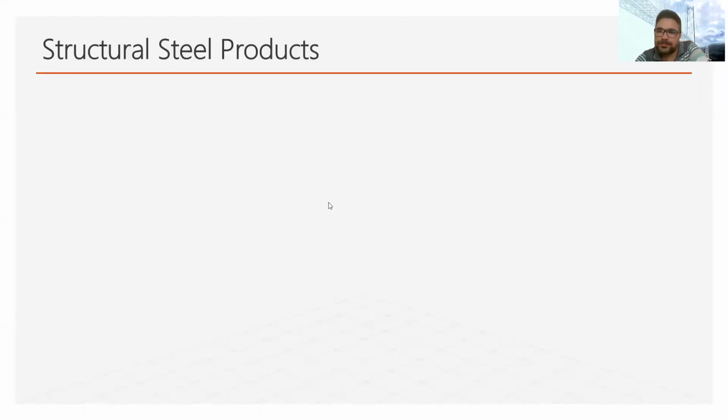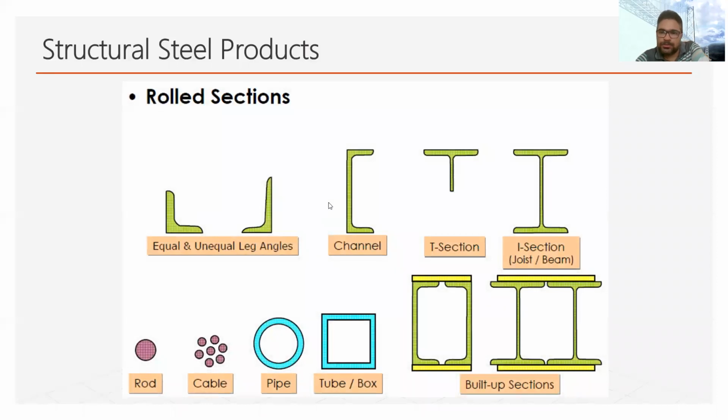Hello, welcome back. In this part, we will see some structural steel products available in the market. So there you can see different forms of structural steels that are available. The structural sections which are produced in India include beams, and these beams may be classified as light beam, junior beam, medium beam, or heavy beam, and they are designated by forms like ISMB. ISMB stands for Indian Standard Medium Beam.